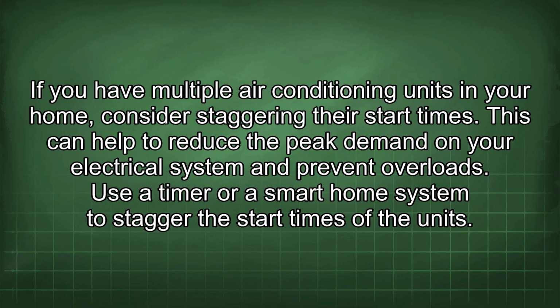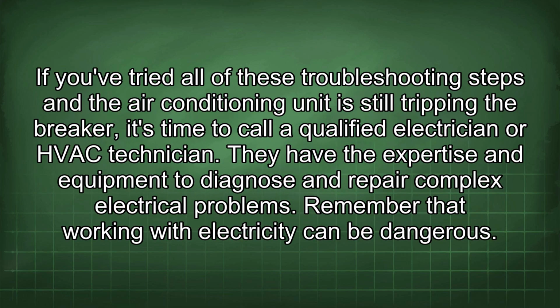This can help to reduce the peak demand on your electrical system and prevent overloads. Use a timer or a smart home system to stagger the start times of the units. If you've tried all of these troubleshooting steps and the air conditioning unit is still tripping the breaker, it's time to call a qualified electrician or HVAC technician.